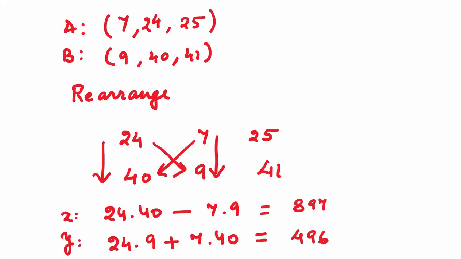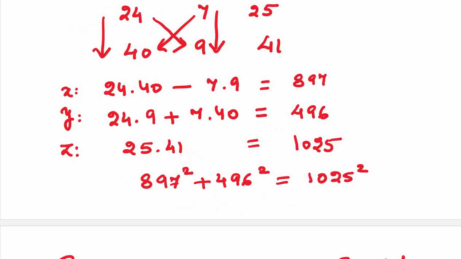For example, if you take a to be the triple 7, 24, 25 and b to be the triple 9, 40, 41, if we rearrange them, keeping the smaller sides in the center: 24, 7, 25, 40, 9 and 41. Applying the formula, we get x is equal to 897, y is equal to 496, and z as 1025. You can see the equation is satisfied.